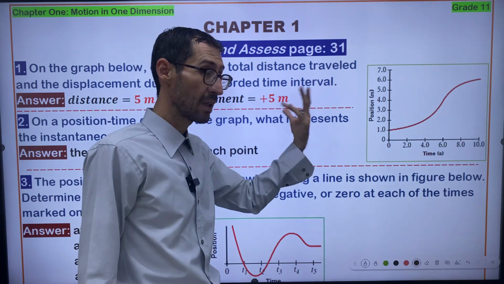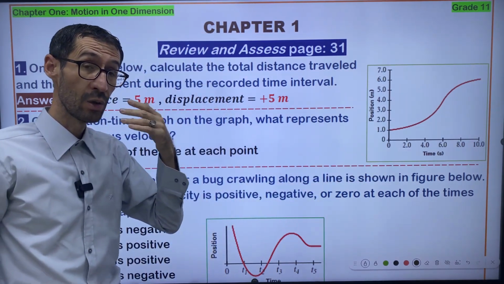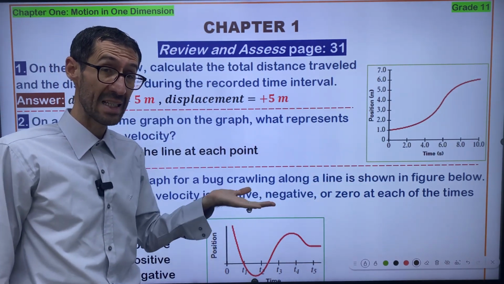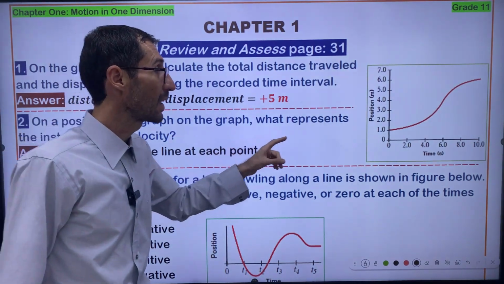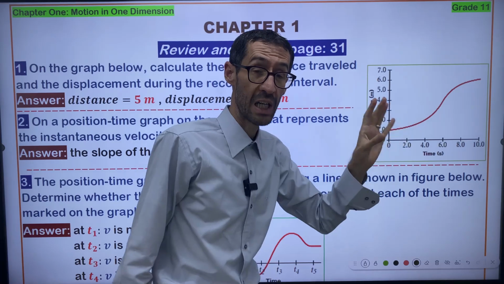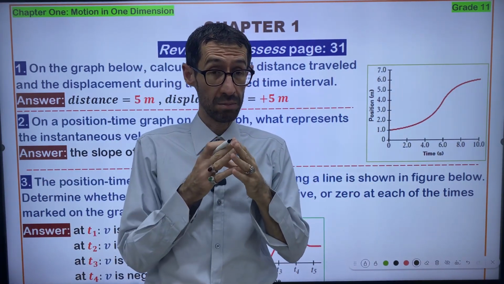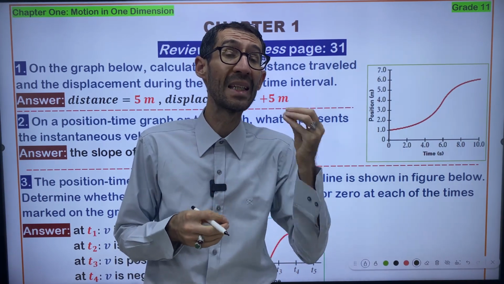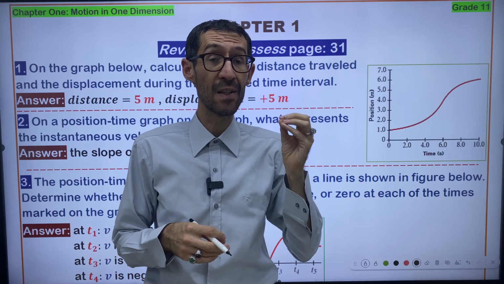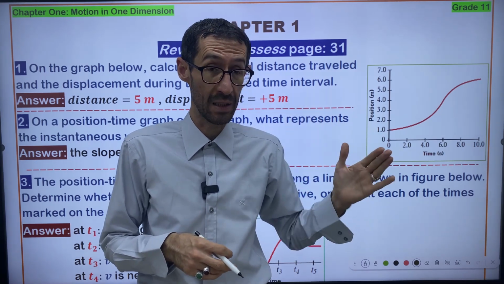If you go over the previous lessons, I told you that in the case of, for example, a curved path, you have to find the slope, and the slope indicates the instantaneous velocity, not the average velocity.